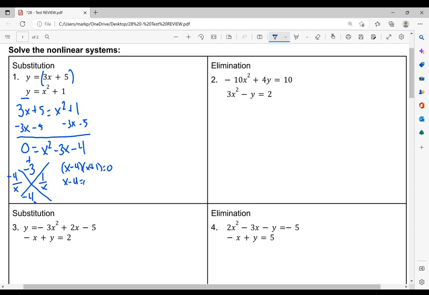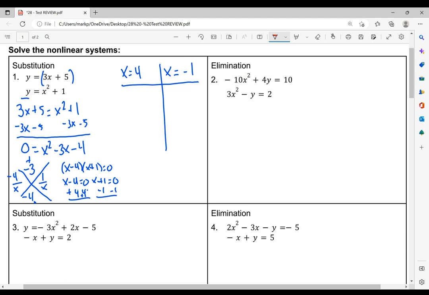Set each one of those equal to 0. So we add the 4 on this side. So the first one we get is x equals 4. On the other side, we subtract the 1, and we get x is equal to negative 1. All right, from here, it's an ordered pair, so I'm going to find my